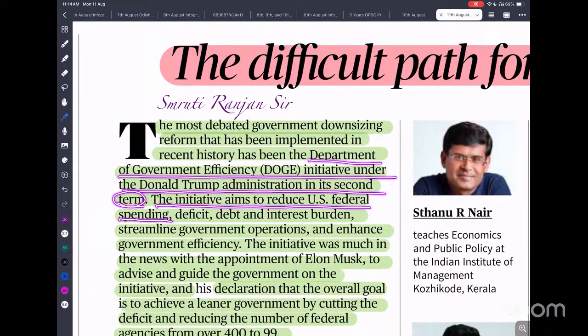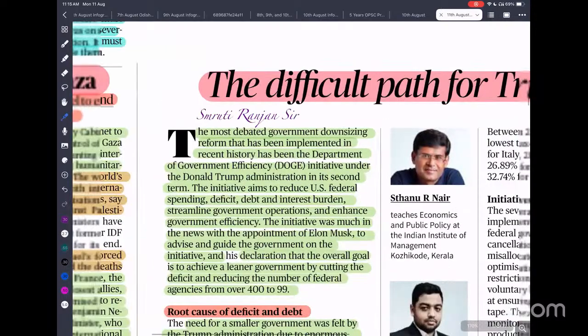Federal spending, deficit, debt, interest burden, streamlining government operations, enhancing government efficiency. So they can ask about what is the objective of DOGE. In the UPSC exam, we have seen in the past they asked about the European data privacy law. So they ask this kind of thing. UPSC may ask about what is DOGE, so you need to know about that so that you can answer it.